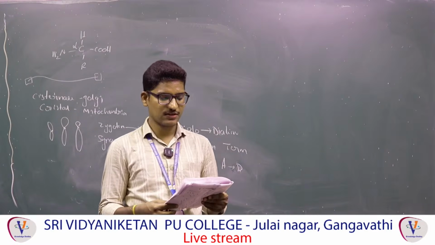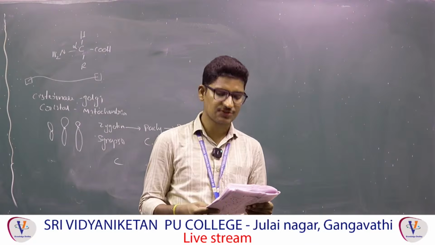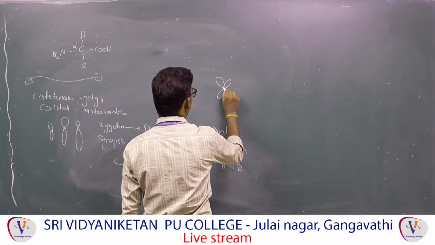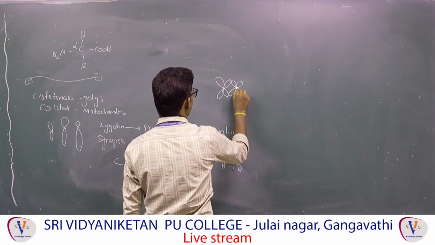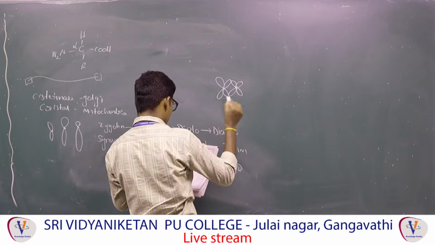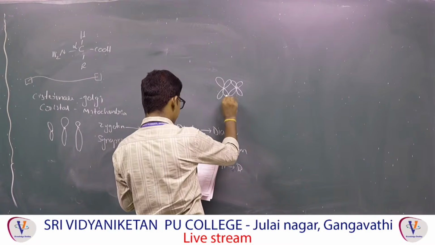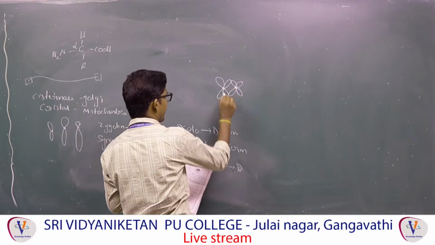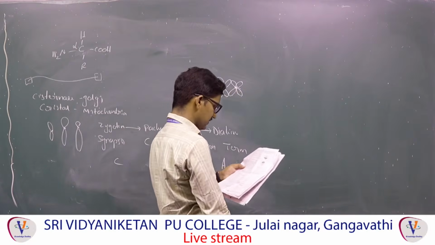Question number 129. In meiosis 1, a bivalent is an association of, bivalent means a combination of 2 chromosomes, each containing 2 sister chromatids. So it is a combination of 4 chromatids and 2 chromosomes with 2 centromeres. So 4 chromatids and 2 centromeres. Fourth option is correct, ma'am.